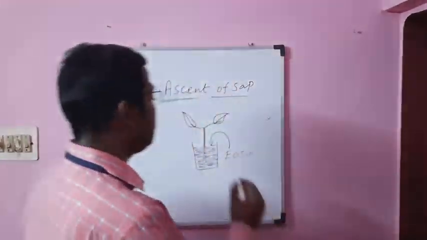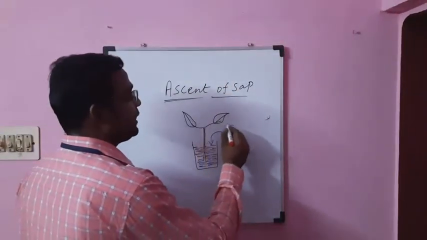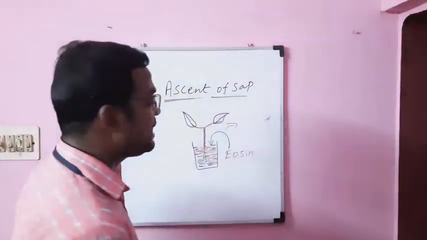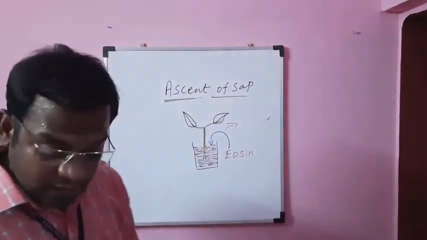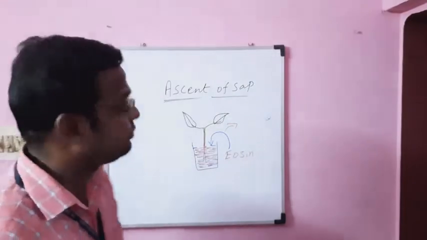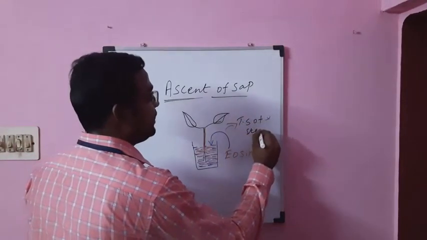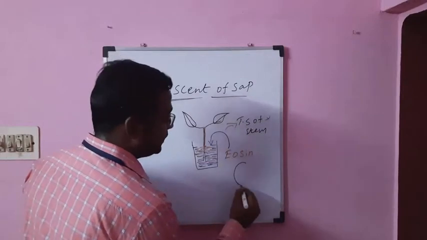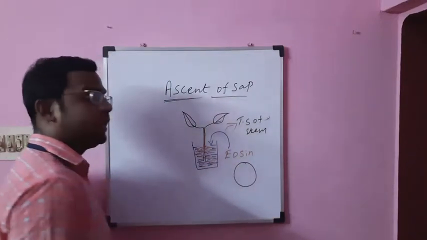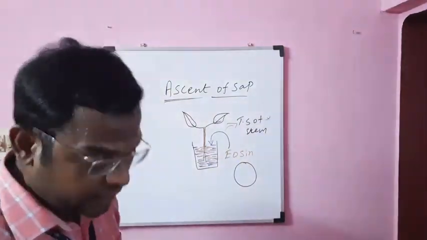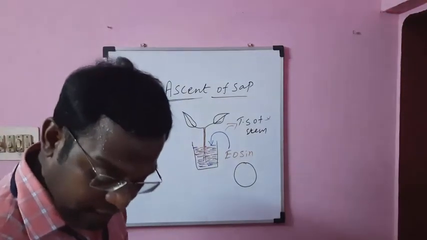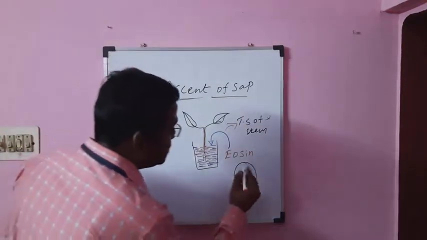For that, what do we have to do? We have to take the plant from the water, then take the TS, the transverse section, of the stem. When we take the TS of the stem, you can see the xylem region.